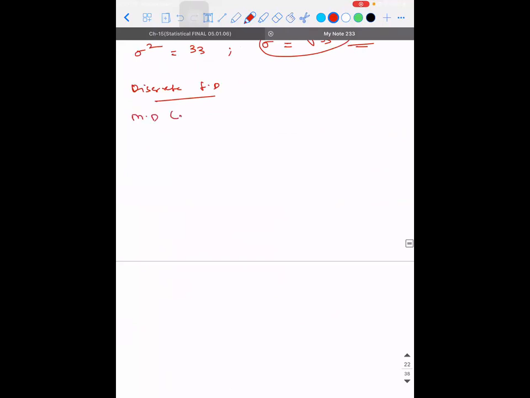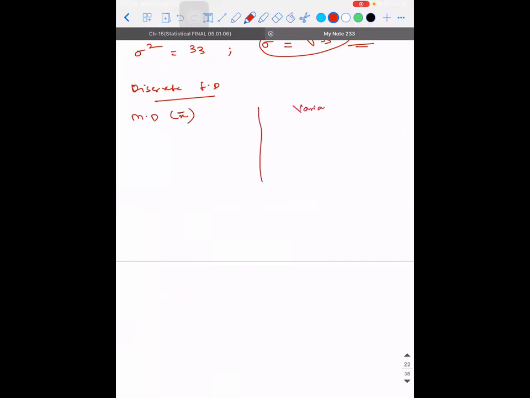Mean deviation about mean. What was it? Sigma. Here, one important point. When I talk about standard deviation and variance, I'm talking about the deviation with respect to the mean only. I'm not talking about the median. They talk only about the mean.